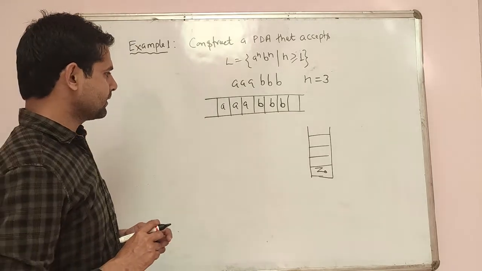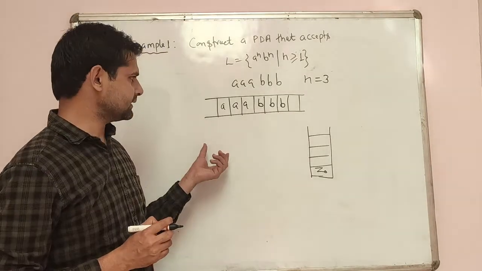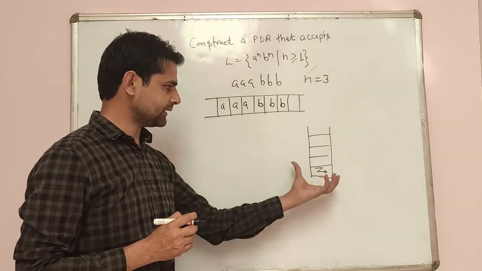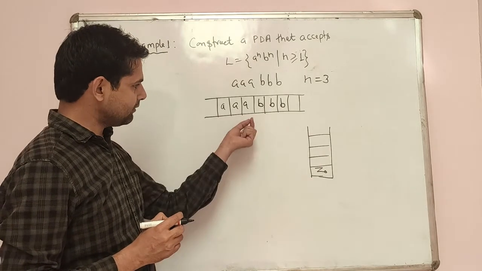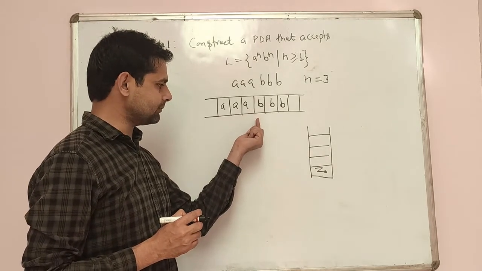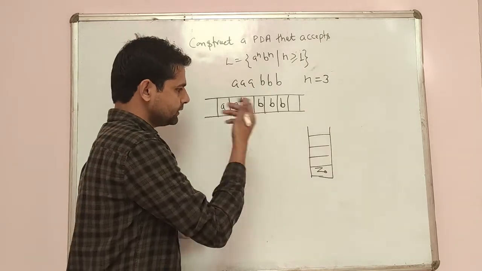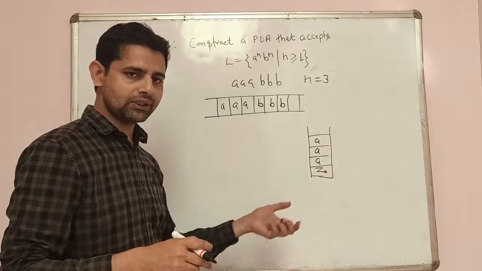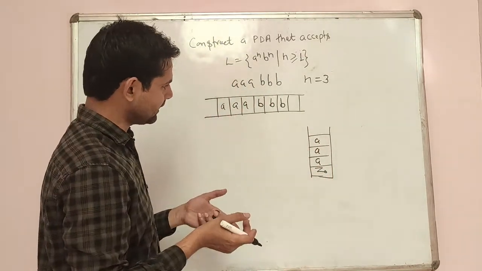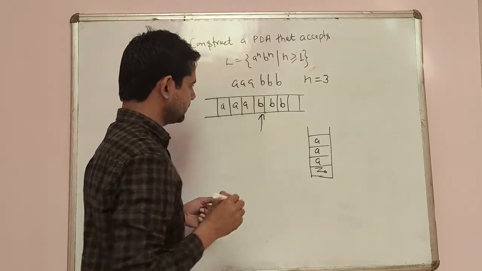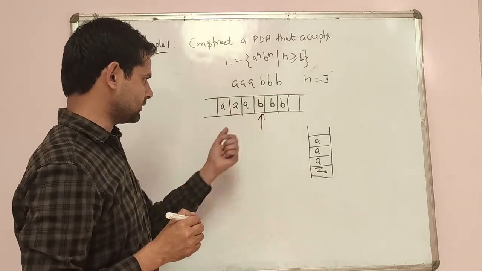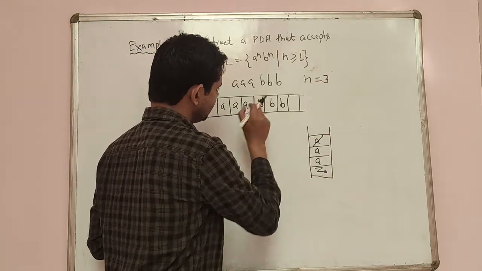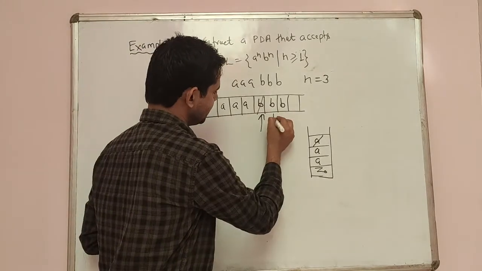symbol of the stack. Then the simple logic is that first of all we will store all the A's in the stack, right? Then when the first B comes, we will pop the first A from the stack. For example, we have 3 A's, and we are storing those 3 A's in the stack. Then our pointer is on this particular B, and we will pop this A with this B. After that, the pointer will increase.